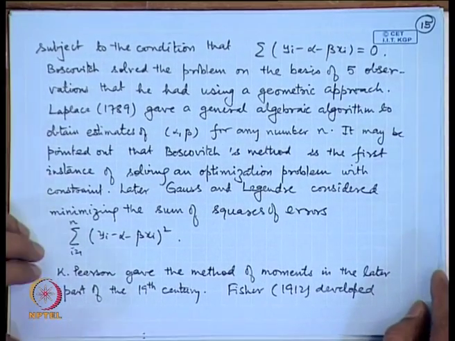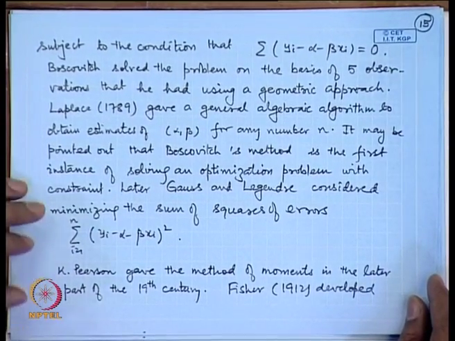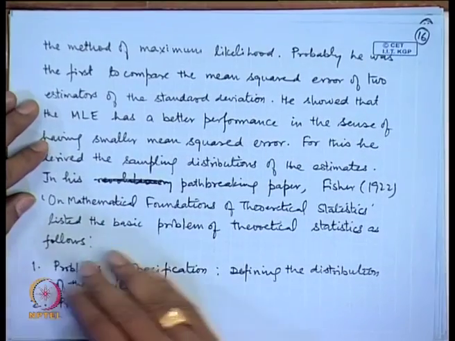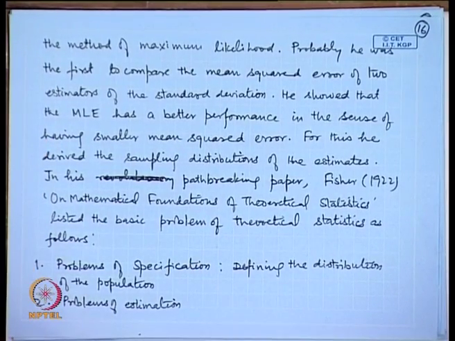The modern methods of statistics as we know them today were probably first started by Fisher in 1912, where he developed the method of maximum likelihood. He is probably the first to realize the importance of comparing two different methods of estimation.